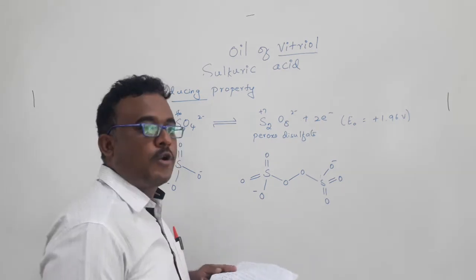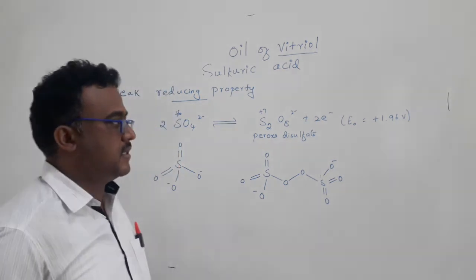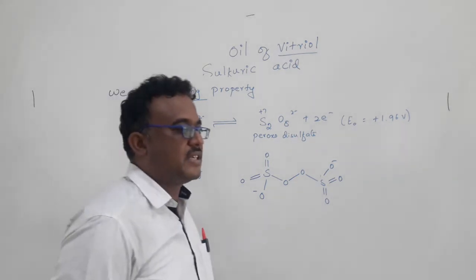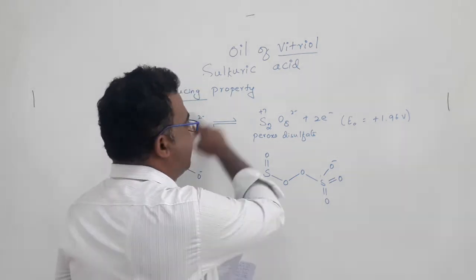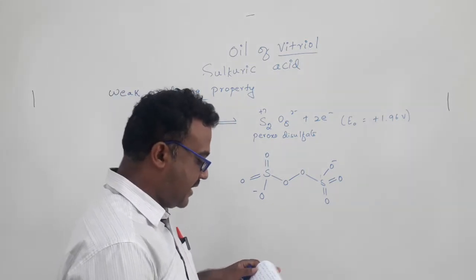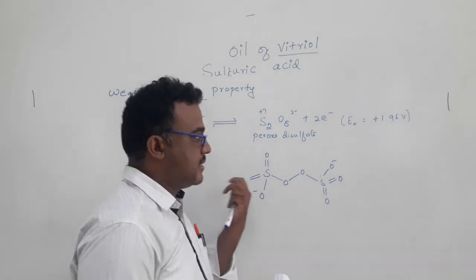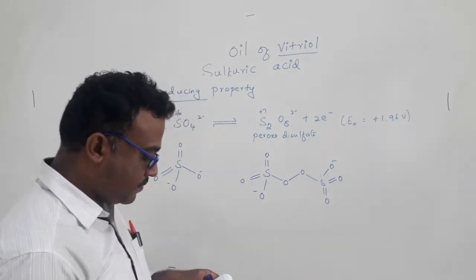Very common oxidizing agents will never change sulfate to peroxo disulfate. Only a strong oxidizing agent such as fluorine, if we are using it as an anode, then this reaction can be possible.